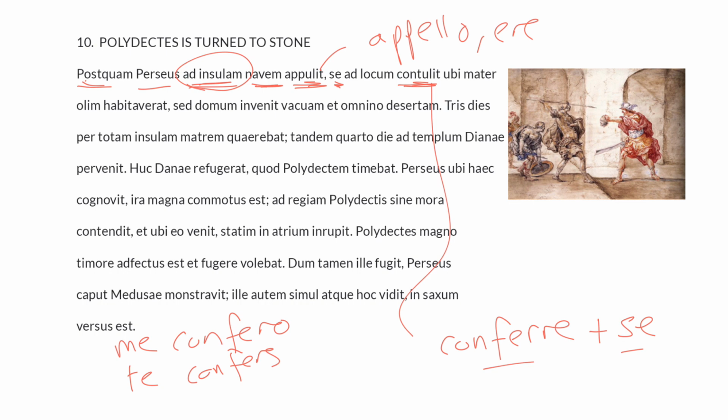Contulit is perfect. It's the third principal part of this confere. So this is a third singular perfect indicative active. He took himself, or more idiomatically, he went. Where did he go? Ad locum. He went to that place, to the place.